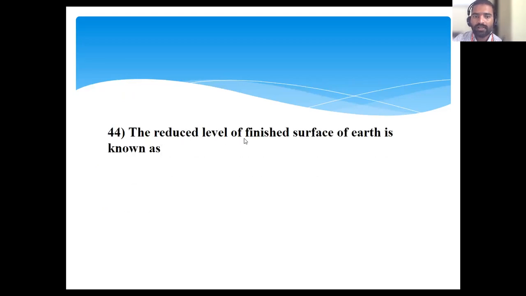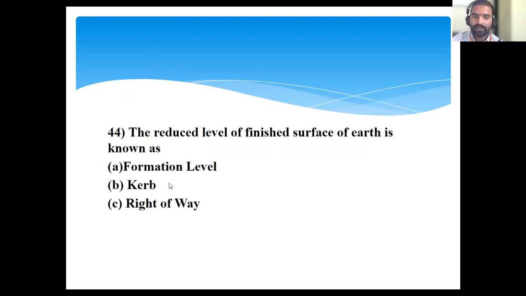Okay, the reduced level of finished surface of earth is known as formation level, curve, right of way, side drain.